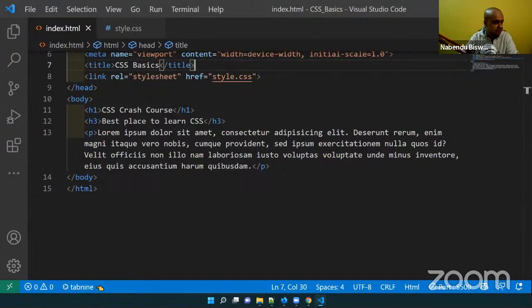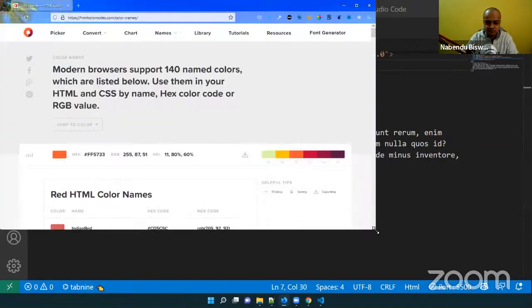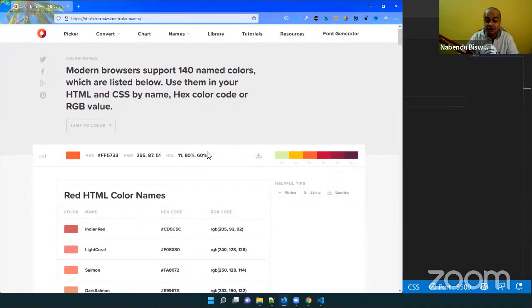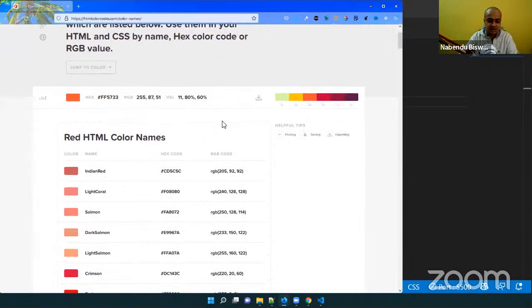Let me show some link first. So you might have seen that I have taken some weird kind of color names like aquamarine and all. Actually, there are 140 weird kind of color names. Some of them are common, but some of them are very weird in HTML5. So these color names come from HTML5, which CSS supports. Both of them are generally overseen by the same committee, the W3C, I think, which oversees HTML and CSS. Okay, so let's get started.